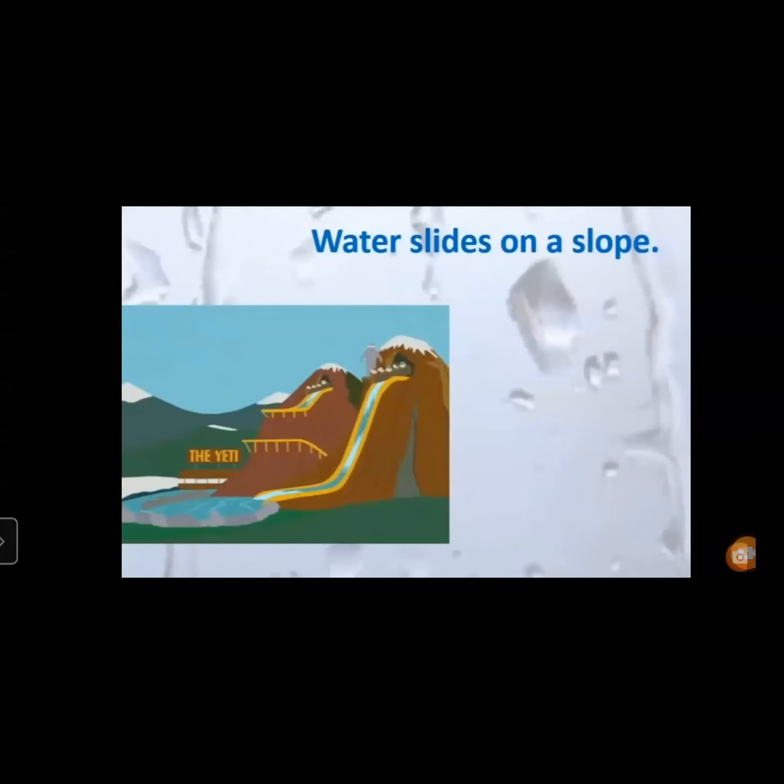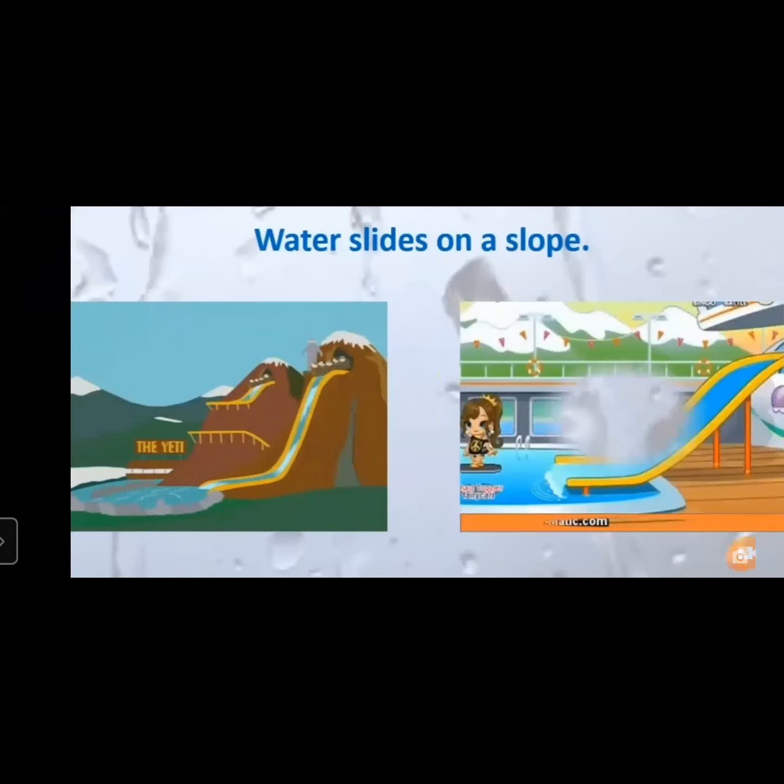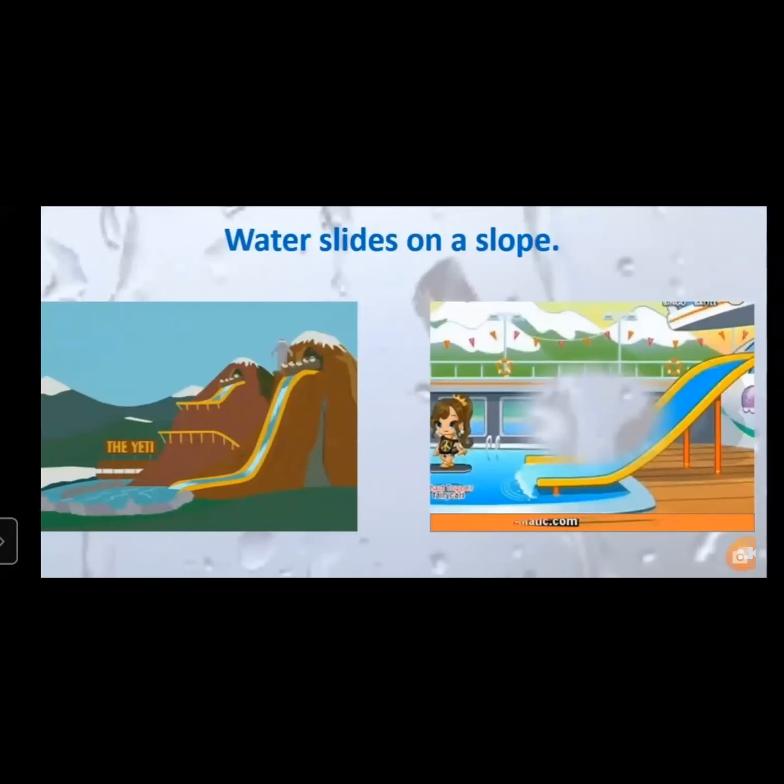Children, now you know water slides on slopes. You can see here an interesting image of a water park. Sometimes you might have visited a water park for picnics and all. They have slides like this. They may put you on a water boat, and this boat comes flying down because the boat flows along with the water. And we can see how water is flowing from top to bottom.